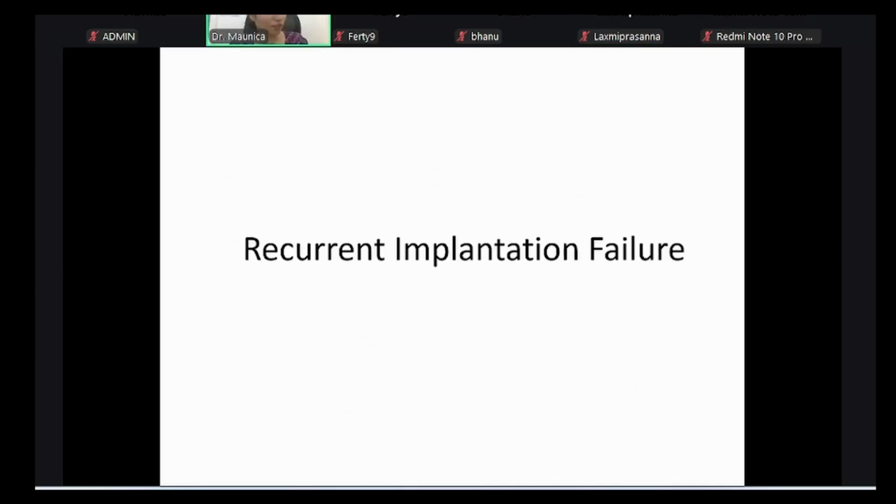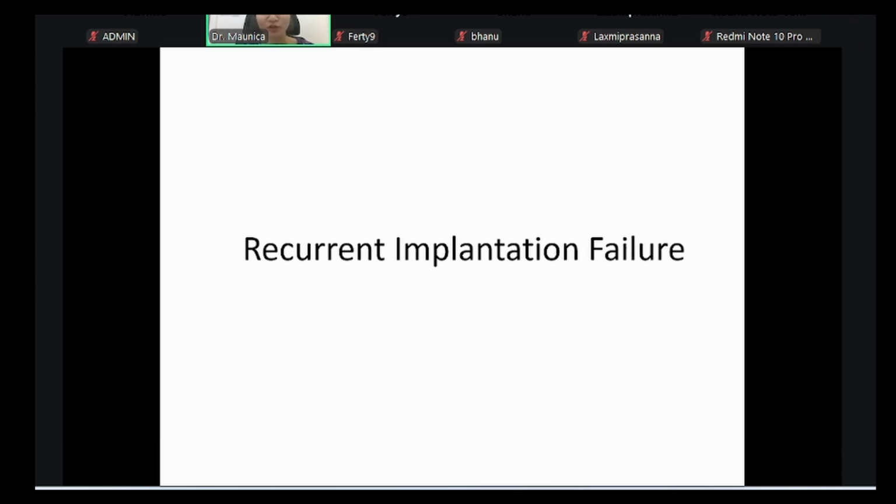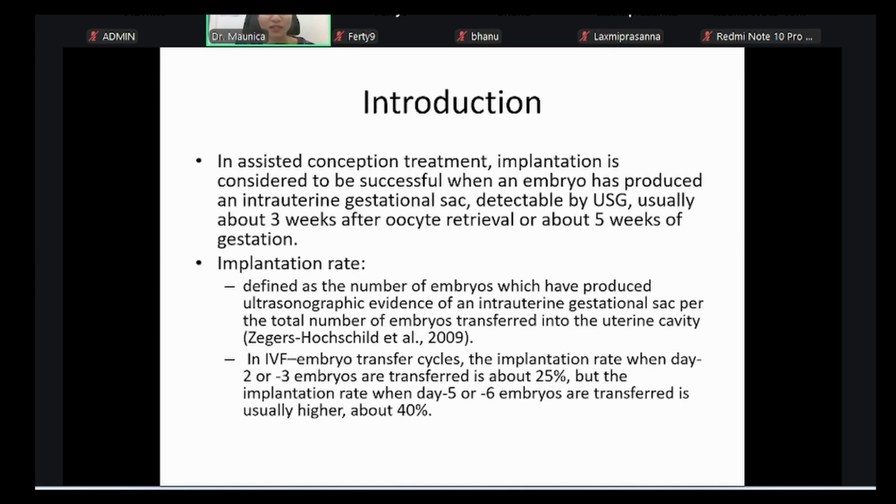So today's topic is going to be recurrent implantation failure. This is actually a very important topic, but it's very extensive, and for much of it, the evidence is not strong yet to recommend for or against the treatments. So I'll just try to be as brief as possible today. First we'll start by discussing what implantation is.